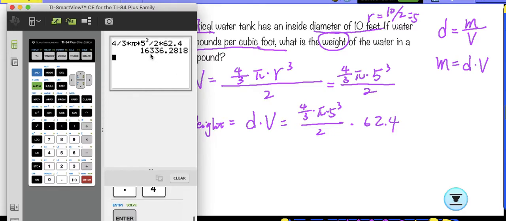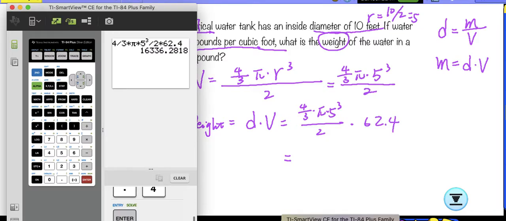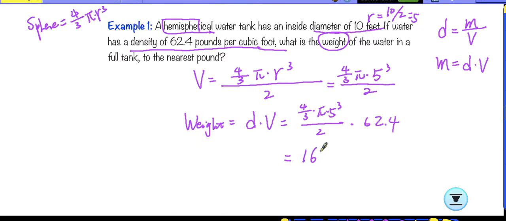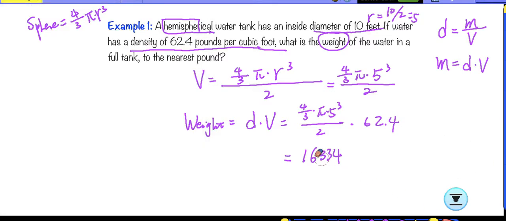Excuse me. So, final answer here, sorry for this part, so let's check again.